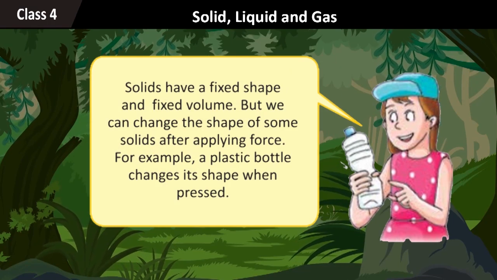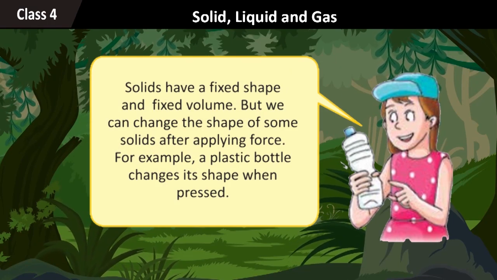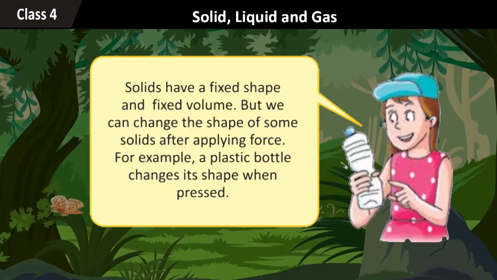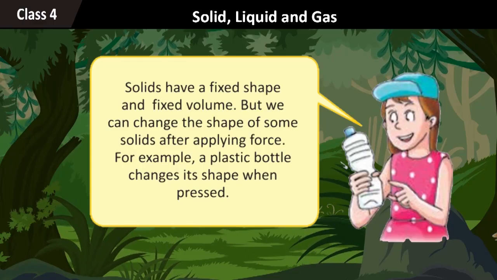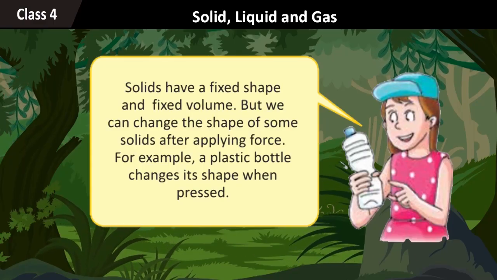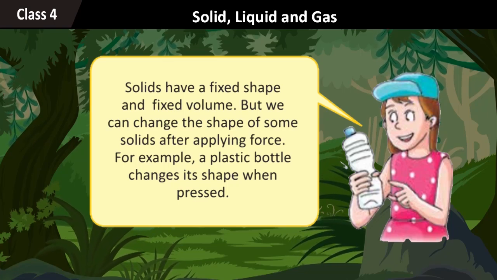Solids have a fixed shape and fixed volume, but we can change the shape of some solids after applying force. For example, a plastic bottle changes its shape when pressed.